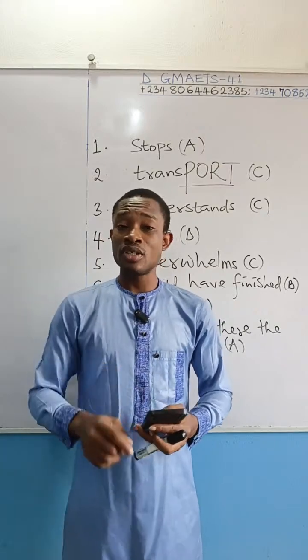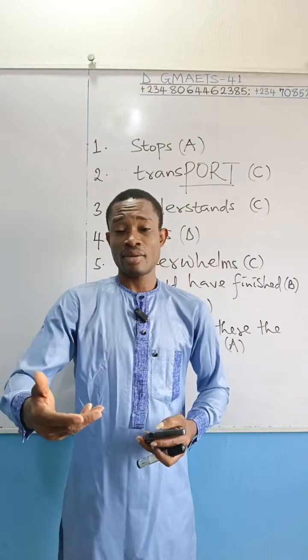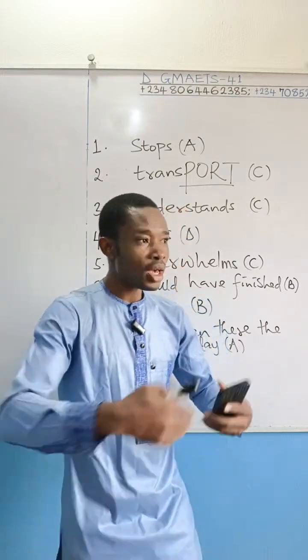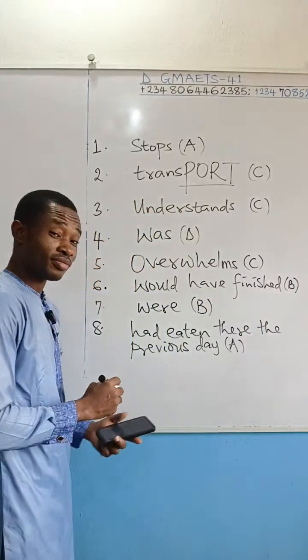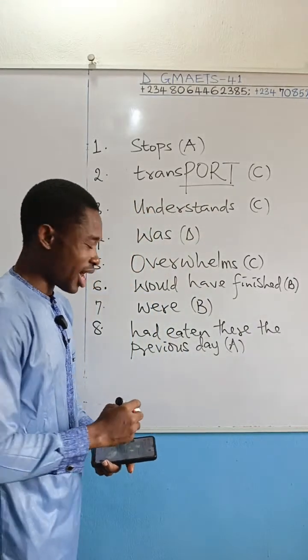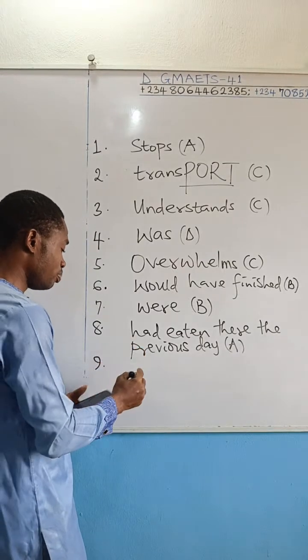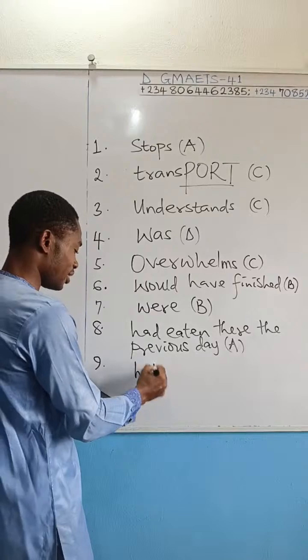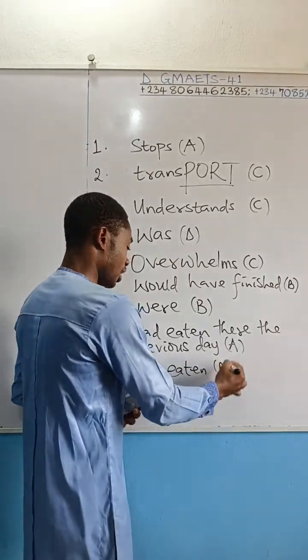The correct option is B, had eaten. Jide had eaten before I arrived. Means, before you got there, Jide likes food a lot. So the correct answer here is option B, had eaten. That's option B, like I said.